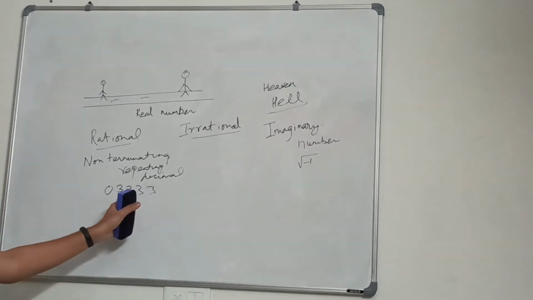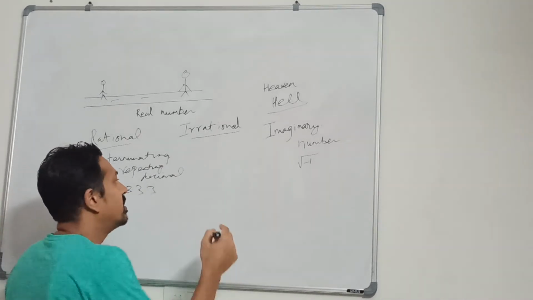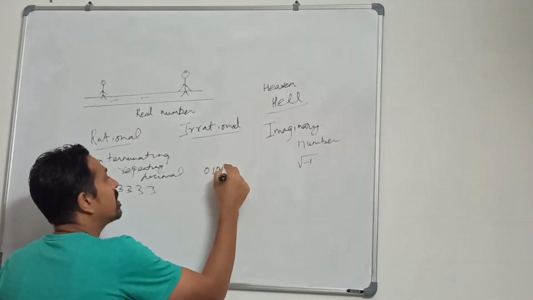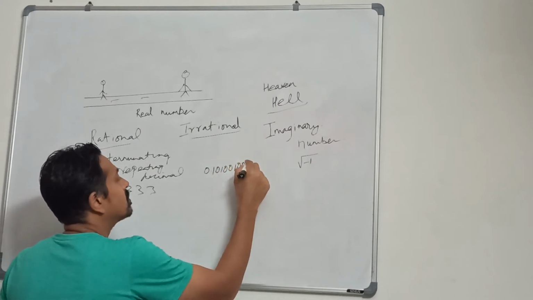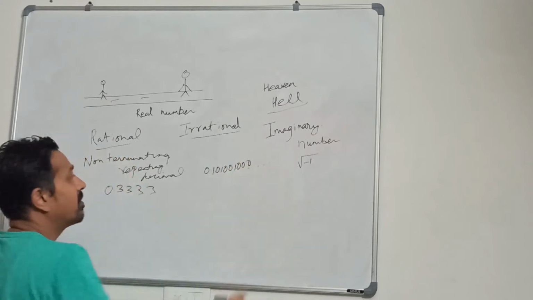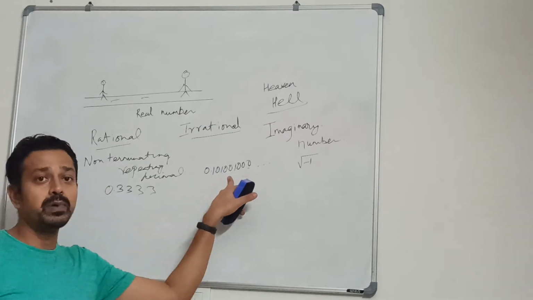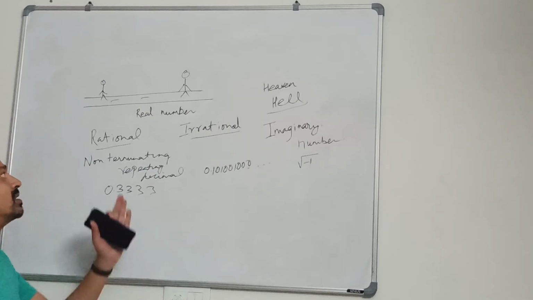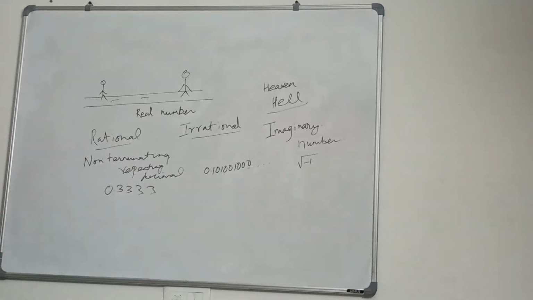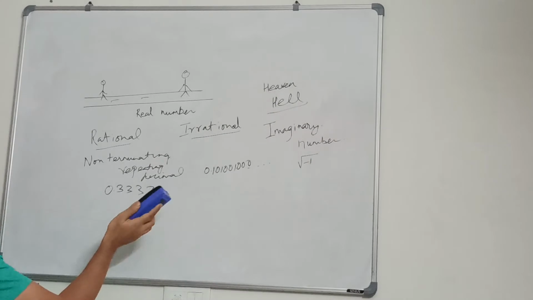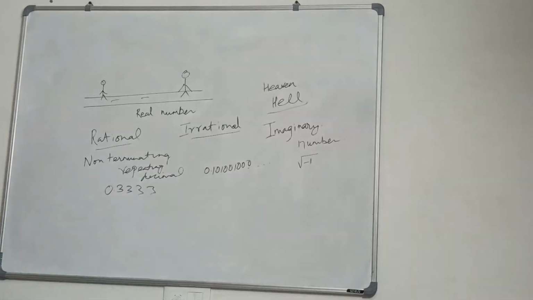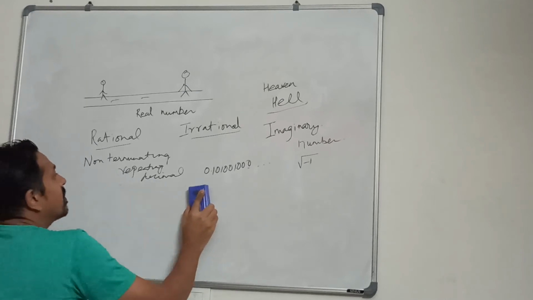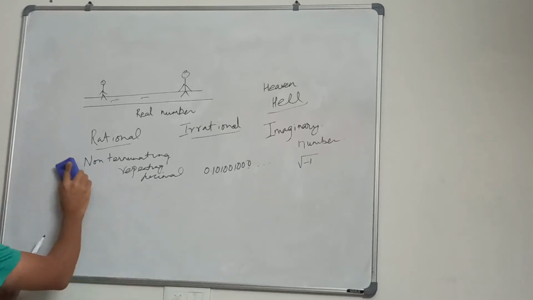But an irrational number, say 0.1010001000, is irrational behavior. It is called an irrational number because the number is not predictable. It's a non-terminating, non-repeating decimal. So we have got the analogy: rational people and irrational people relate to rational numbers and irrational numbers. Now we have got rational and irrational.